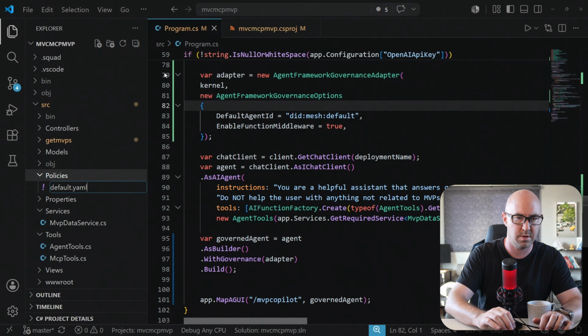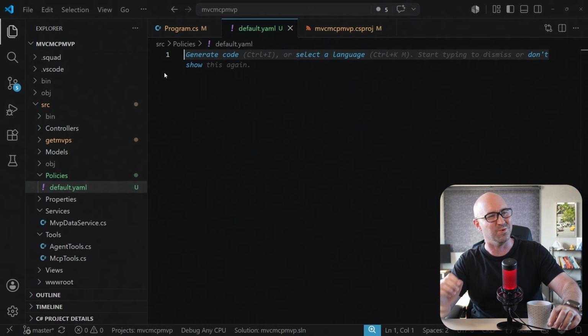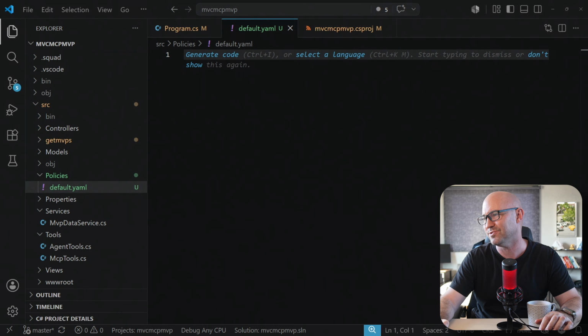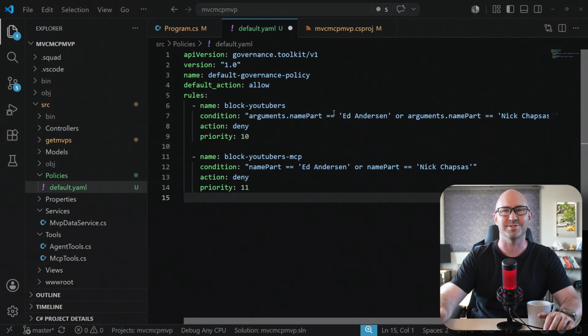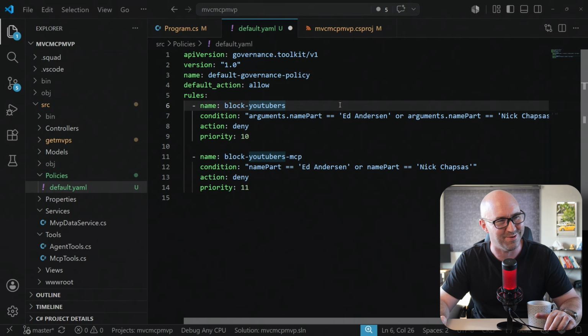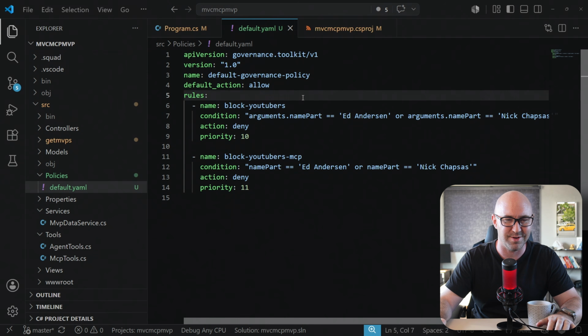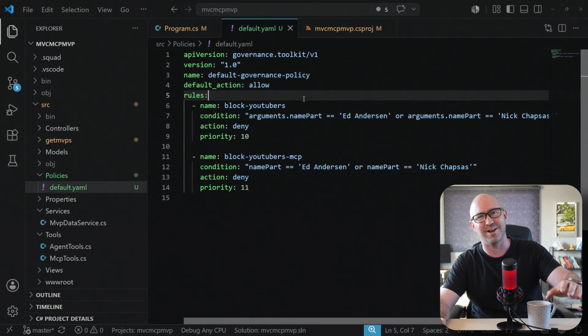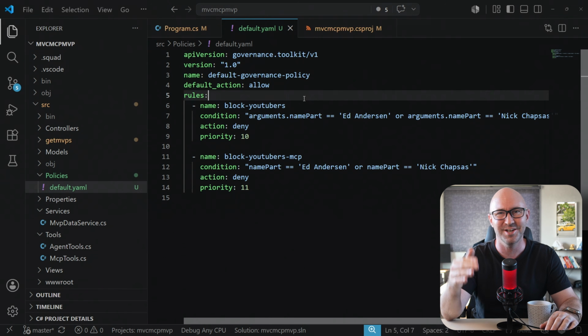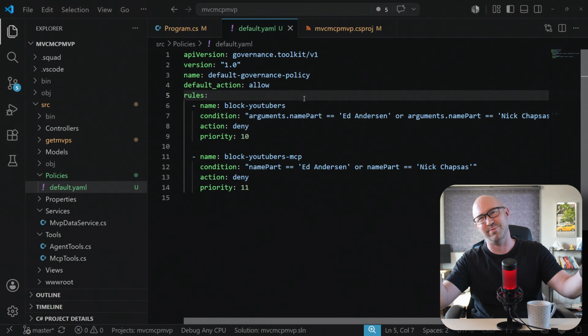And we're going to try and block tool calls that reference the YouTubers, right? We don't like YouTubers, okay? So what we're going to do is block myself and Nick Chapters as an example. We're both terrible YouTubers. Let's put that in there. Now, this is a contrived example, but in reality, imagine you had a tool that was query database. You'd want to use these policies to filter dangerous calls to the database, like drop tables, for example. So we would do if it contains drop tables, don't run the call, okay? Which is what you want it to safely do.